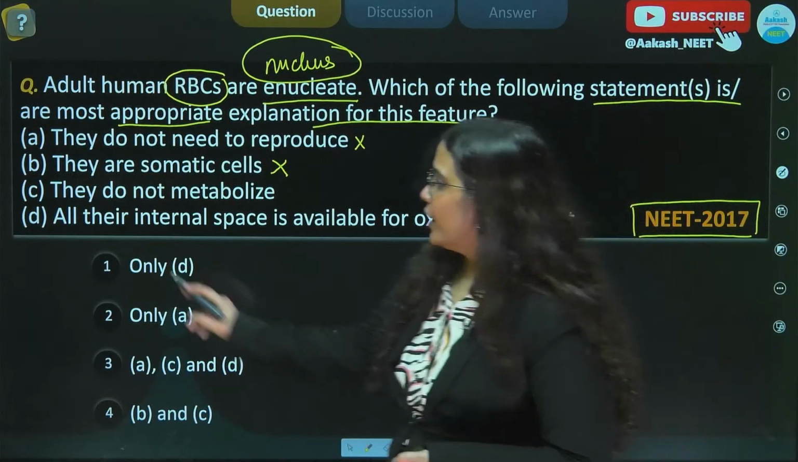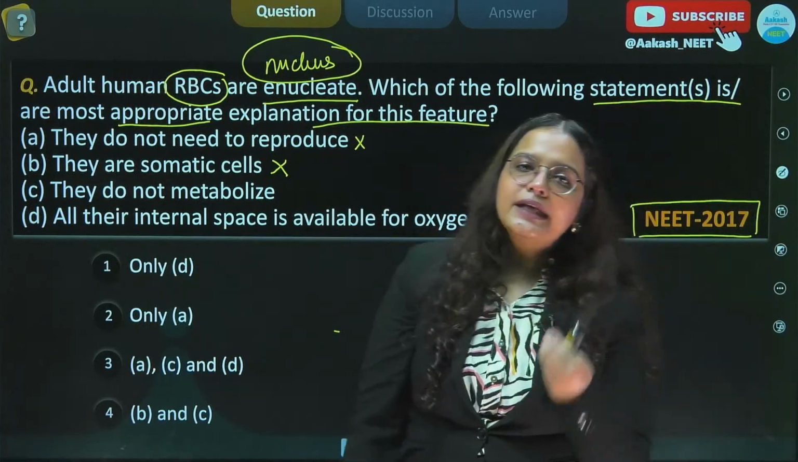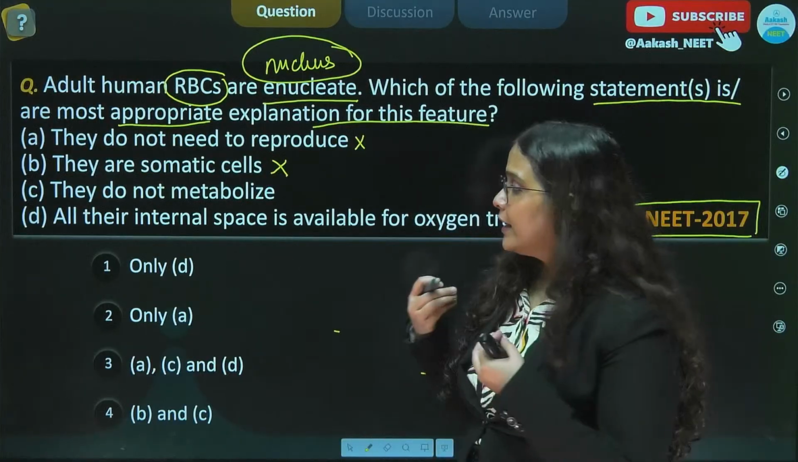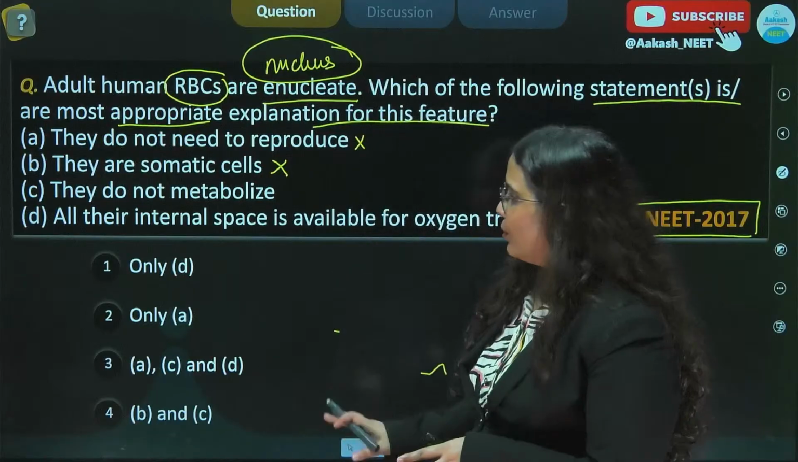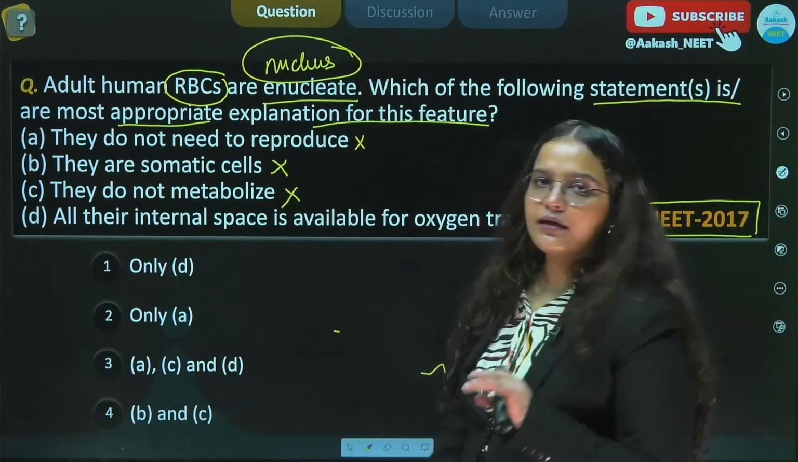Alright. Okay, C states they do not metabolize. It will be incorrect to say that they do not metabolize. Obviously, they are living cells and they do show metabolism, but towards the lower side. But this is also not the correct reason why they lack a nucleus.